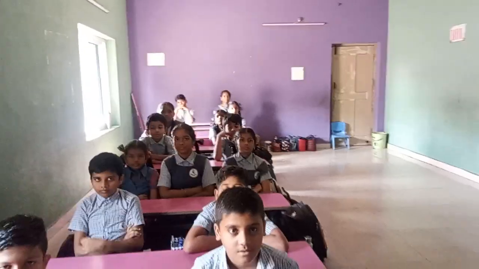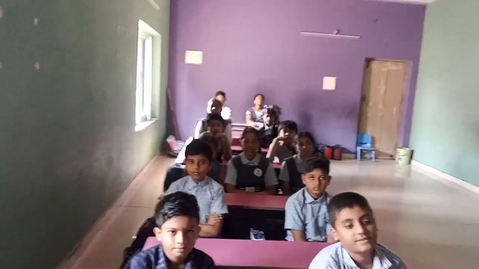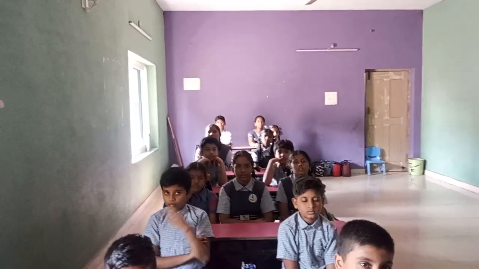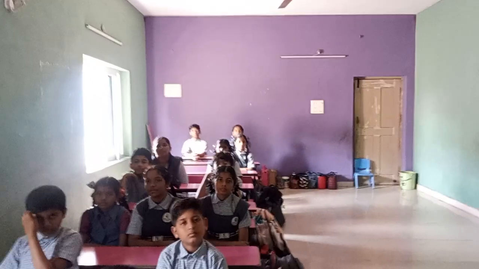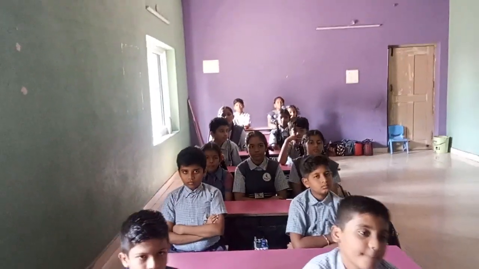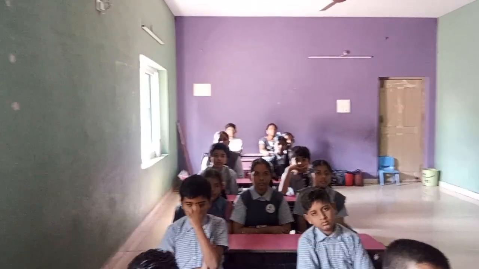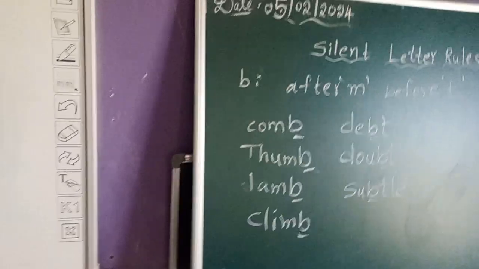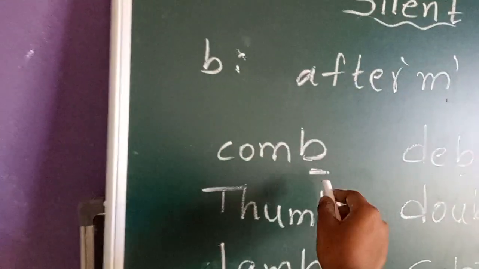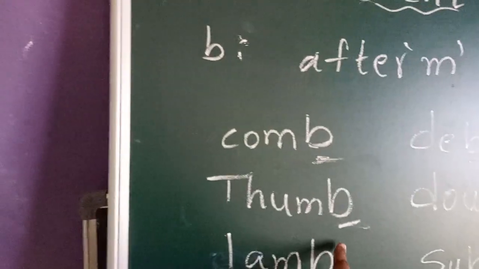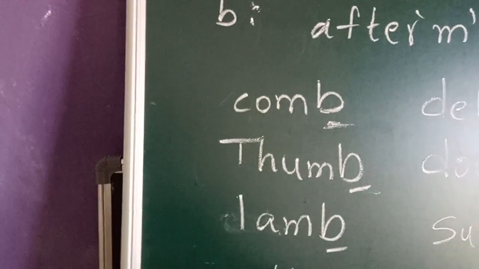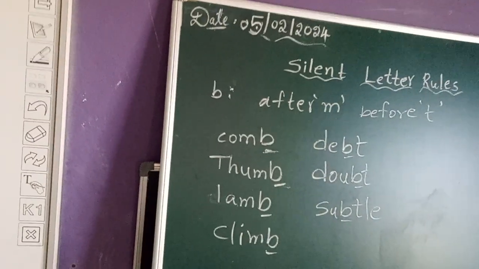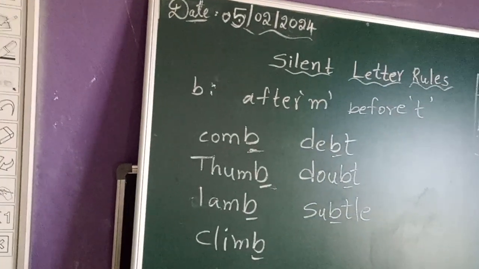When is B silent? B is silent before T and after M. If you see the letter B after M and before T, then you should not pronounce it. All of you look at the board here. Here B is after M. Here also B is after M. So what is the rule? B is silent when it is after M.